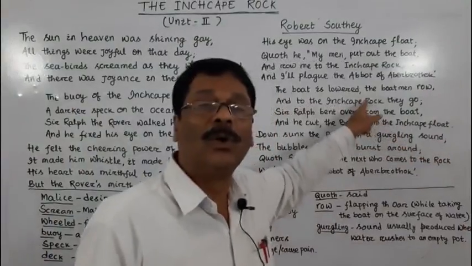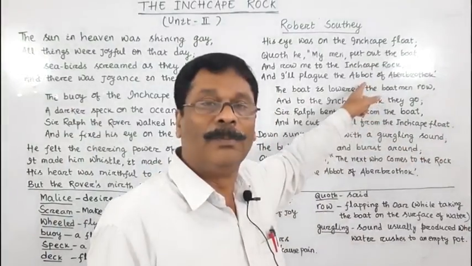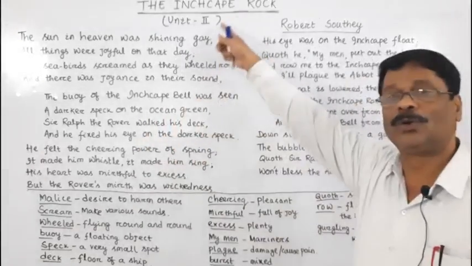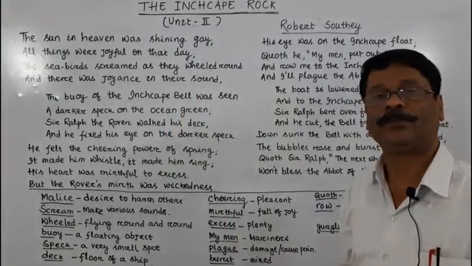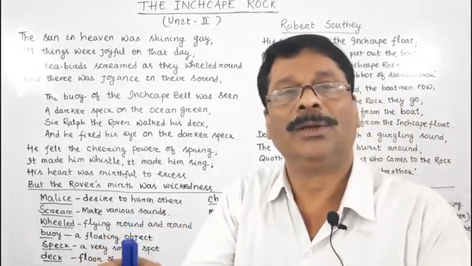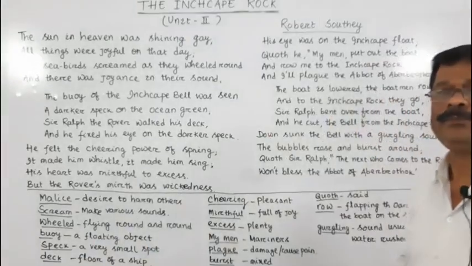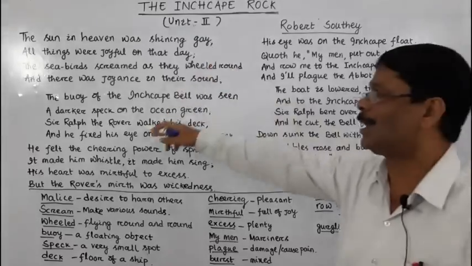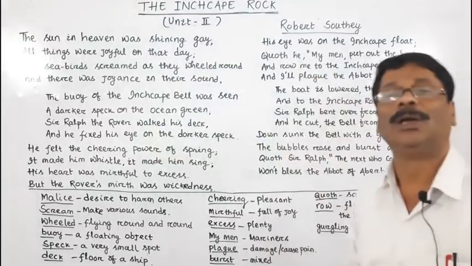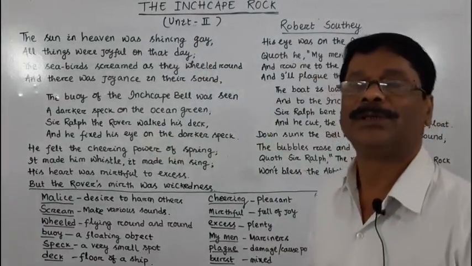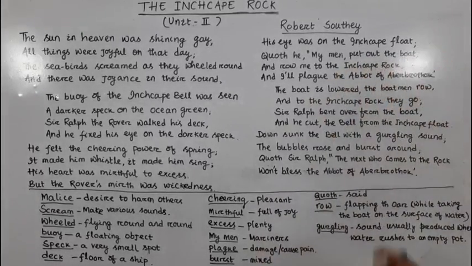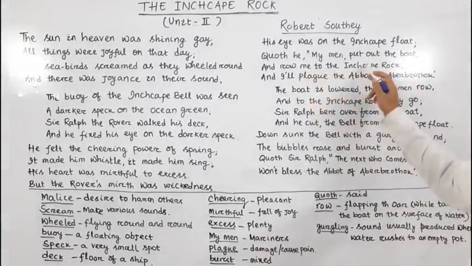Because he had to go to the rock. Because the bell was tied to the rock, to that Inchcape rock. And a boat could easily go there. So he wanted to go to that darker space through a boat. That was the reason why he said to his sailors to take out or to put out the boat and row me to the Inchcape rock.